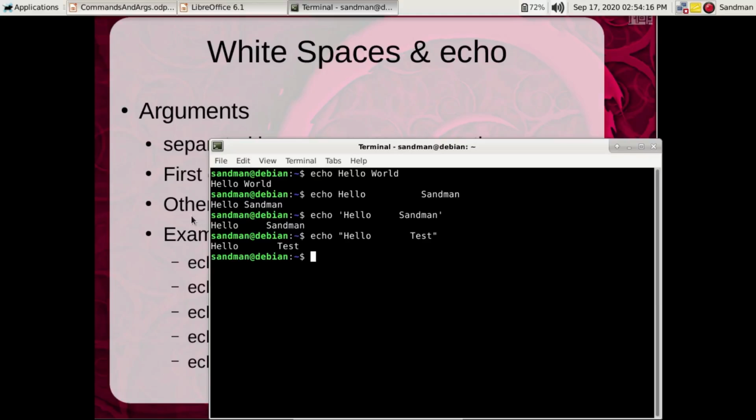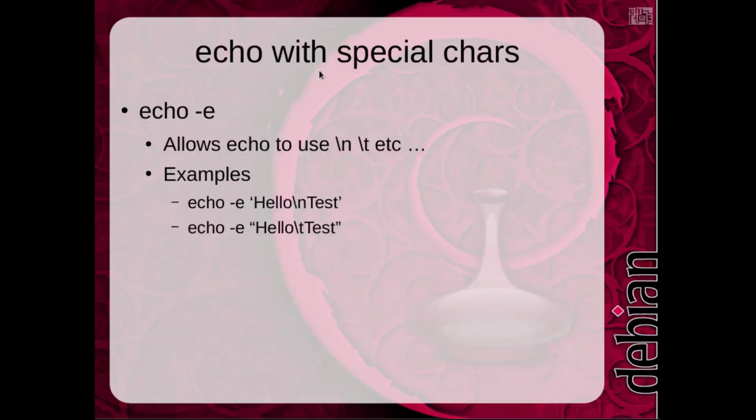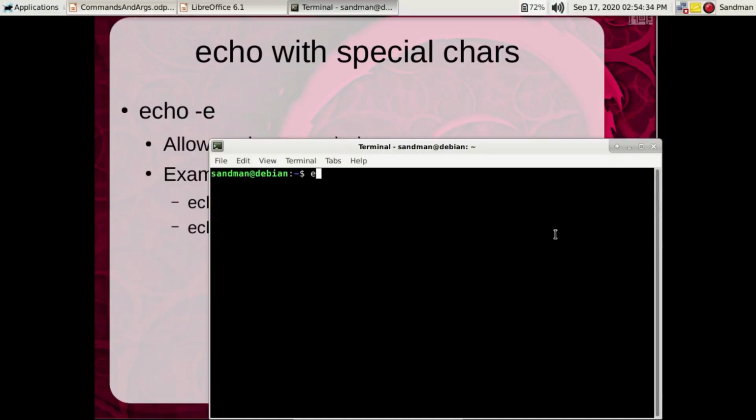So moving further, we have echo with special characters. We can use special characters such as \n, \t in our echo when passing the -e argument or parameter, or sometimes switch you can call it. So echo -e hello \n test. Now this \n stands for new line, so that's why the output is split into two lines, hello, then test is being printed on the second line.